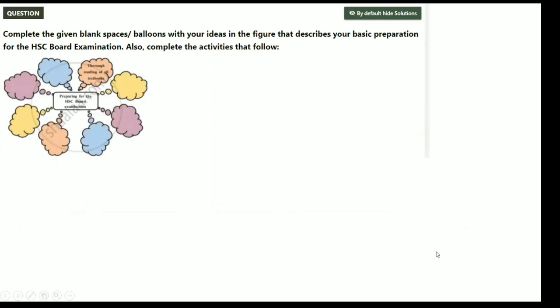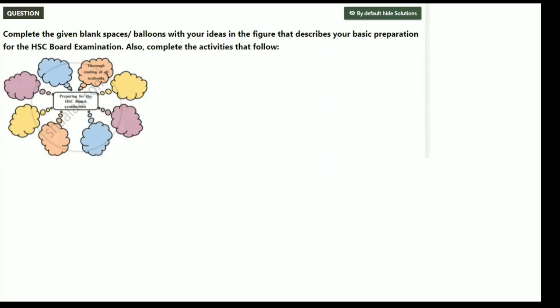Now this is a question: complete the given blank balloons with your ideas in the figure that describes your basic preparation for the HSC board examination. Also complete the activities that follow. Here in the question they have given you the main topic. What is your main topic? Basic preparation, preparing for the HSC board examination. How you are going to prepare for your HSC board examination, that is your main topic.